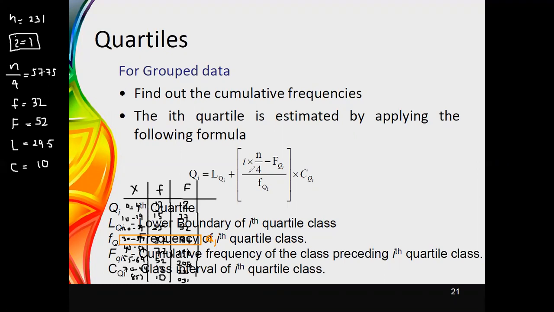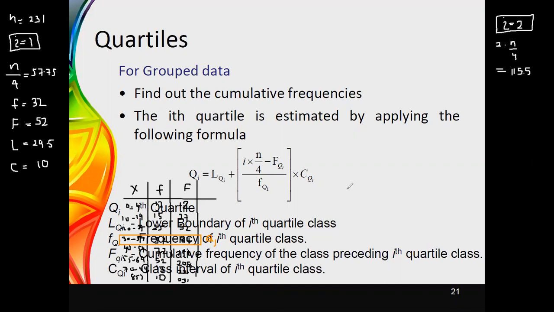It is actually 2 times n divided by 4, since i is now equal to 2. 57.75 multiplied by 2 gives you the value as 115.5. Here I am getting the value as 115.5.